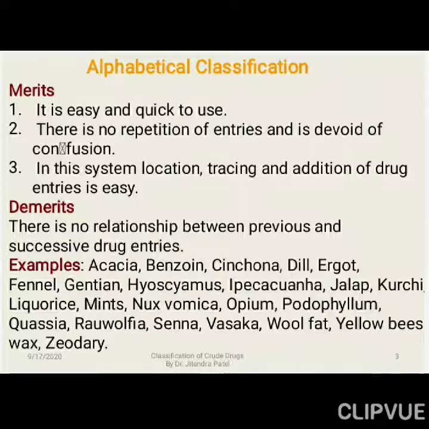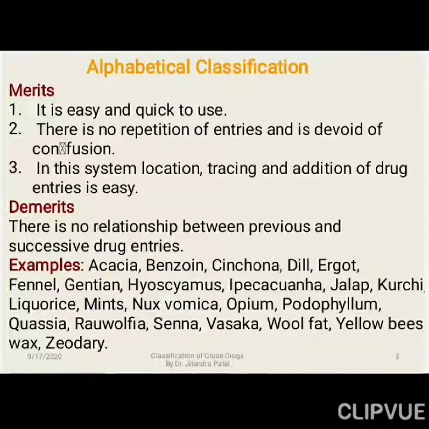Coming to the demerit or disadvantage of this classification system, there is no relationship between previous and successive drug entries, right? So whatever drug has been added previously, when new information comes about that drug, that will be entered, so the relationship between them will not be there. That is the only disadvantage of this system of classification.